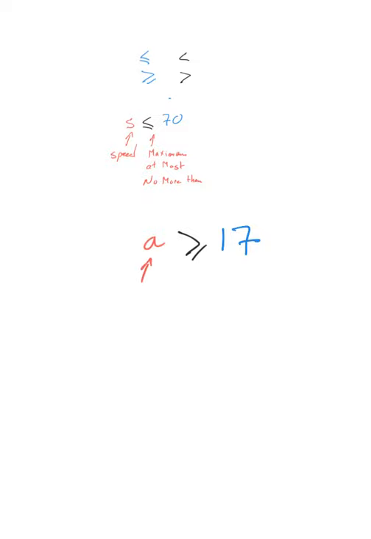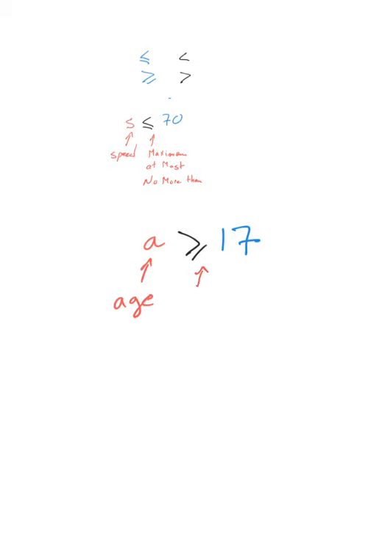So for example, the requirement for someone to go to a police department is that the person's age must be at least 17 years. So the minimum age will be 17, right?